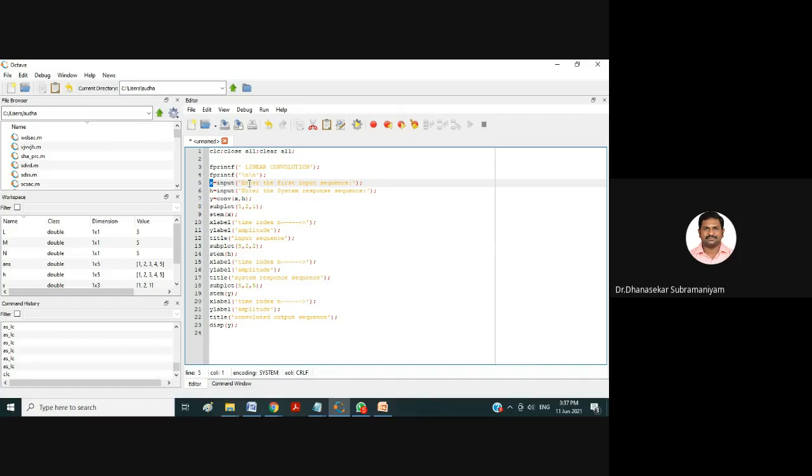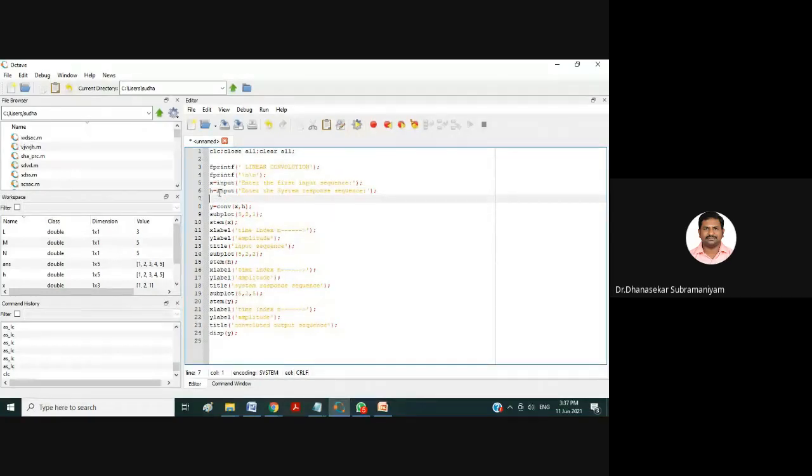In that we have to give the input sequence, a 4-element or 3-element sequence. X is one of the input sequences, and similarly H is another input sequence, the system impulse response. The text inside the prompt will appear in the command window. X and H both are the input signals, and we have to give those input sequences in the command window.